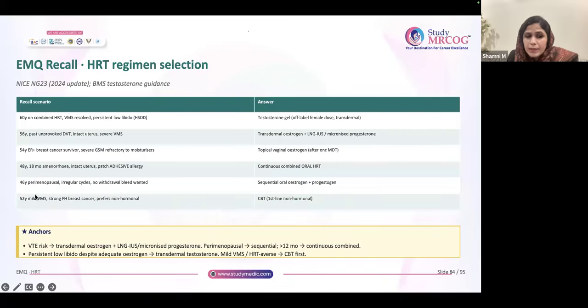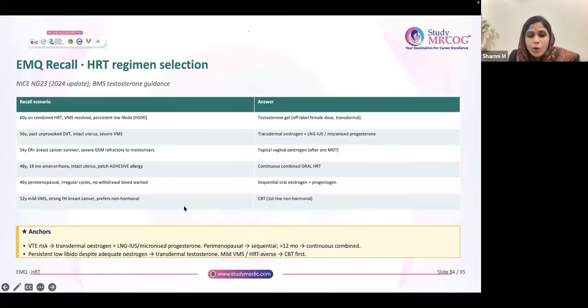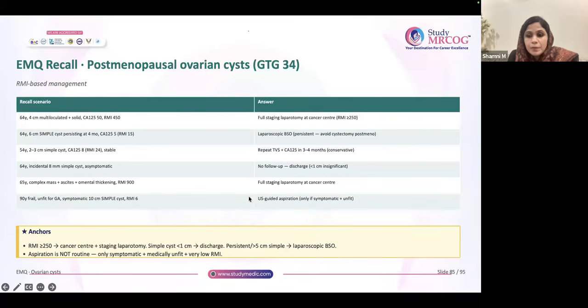52-year-old, mild VMS. Strong family history of breast cancer. She doesn't want hormonal, she wants non-hormonal treatment. So I told you in the chart: mild VMS, patient not wanting HRT, always choose CBT. CBT is the first thing. First line, non-hormonal. So all these points are questions. Now, next.